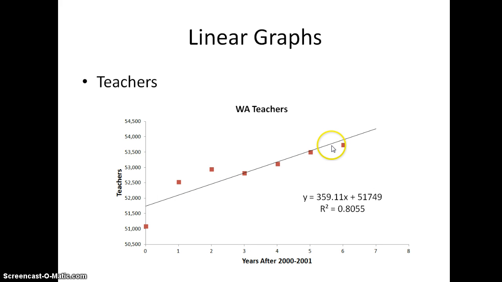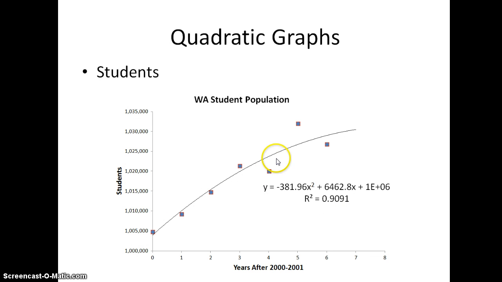The graph shown here represents the number of teachers in Washington X years after 2000-2001. As the figure suggests, the number of teachers increased over the years. The linear equation for the graph is also shown. The Washington student population is a manipulated result of the linear graph for students shown earlier.